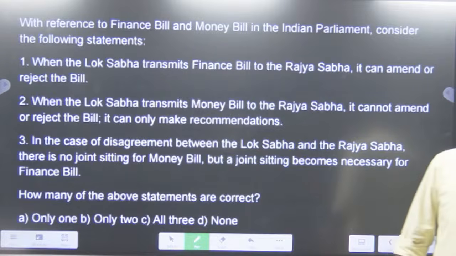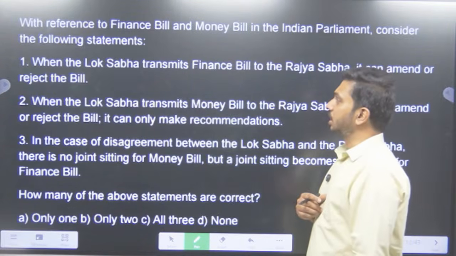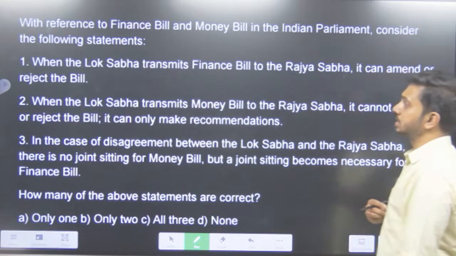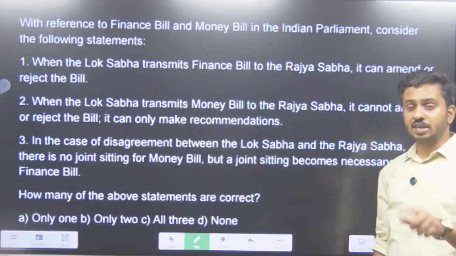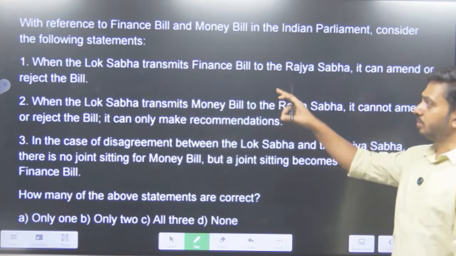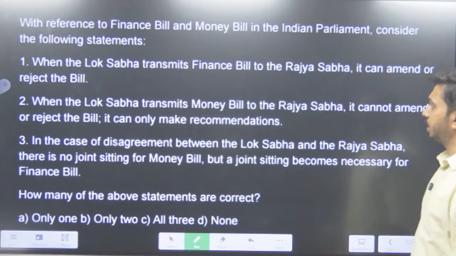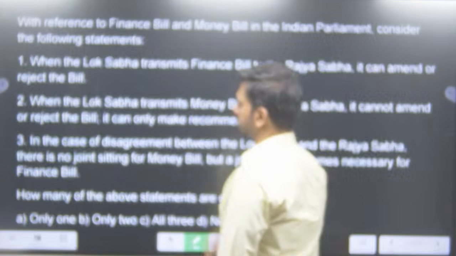It's the RN Ravi case. Then, with reference to finance bill and the money bill in the Indian Parliament, consider the following statements. Finance bill and money bill are recurring topics in UPSC. You need to look at them all the time. When the Lok Sabha transmits a finance bill to the Rajya Sabha, it can amend or reject the bill.